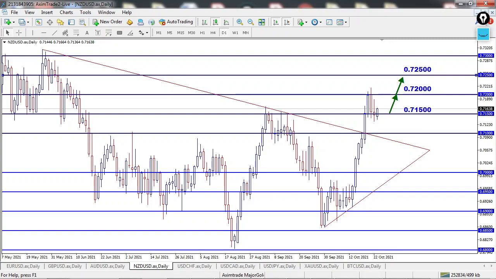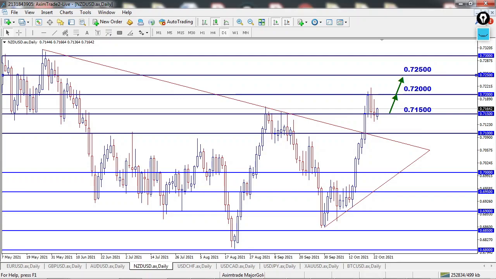On NZDUSD, the price managed to break the pennant pattern and holds above the 0.71000 level last week. Next, I'm expecting the price to continue to rise to test the 0.72000 level. If this level is broken, then the next possible level for the price to test is the 0.72500. We have consumer confidence, durable goods and gross domestic product news scheduled for this week, which we need to keep an eye on.